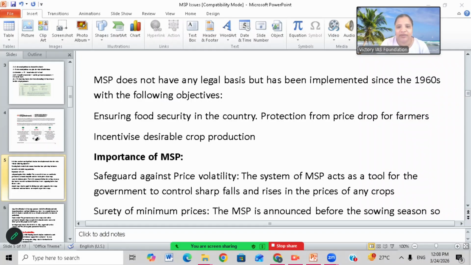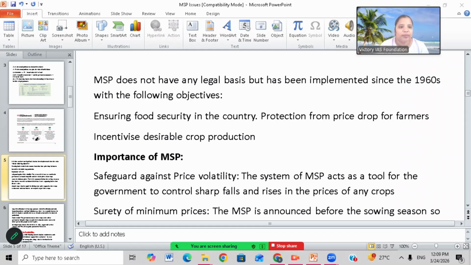In that case, the farmers are protesting. So MSP doesn't have any legal basis but has been implemented since the 1960s with the following objectives: ensuring food security in the country, and protection from price drops for farmers.